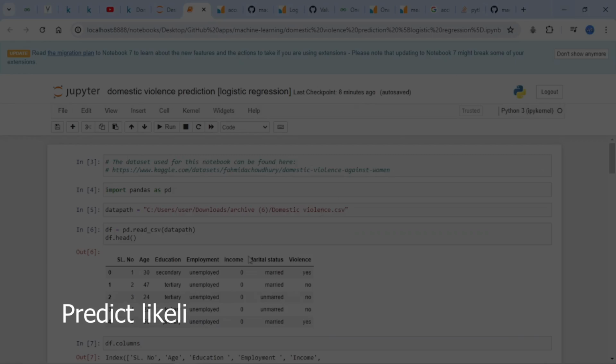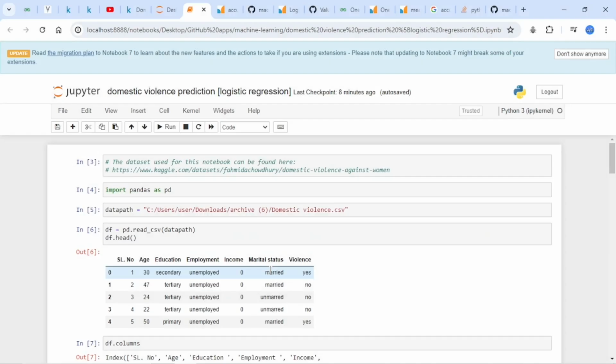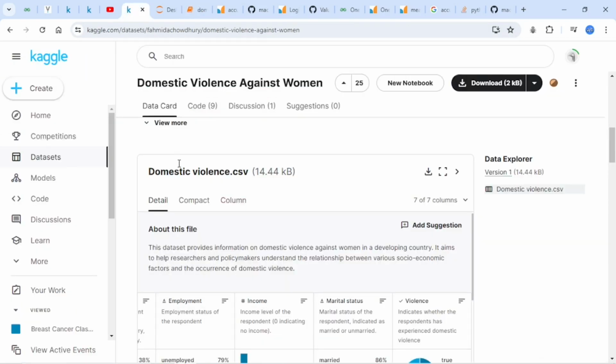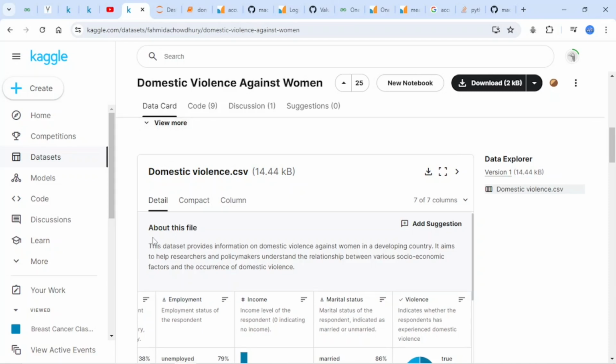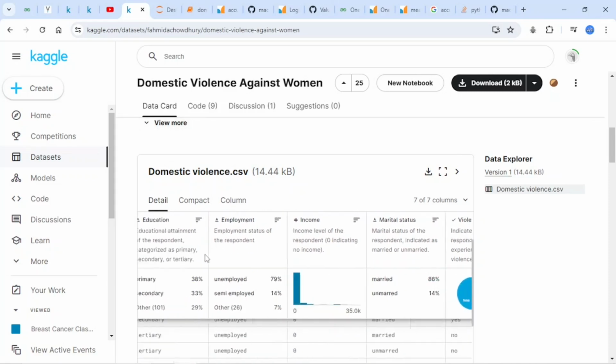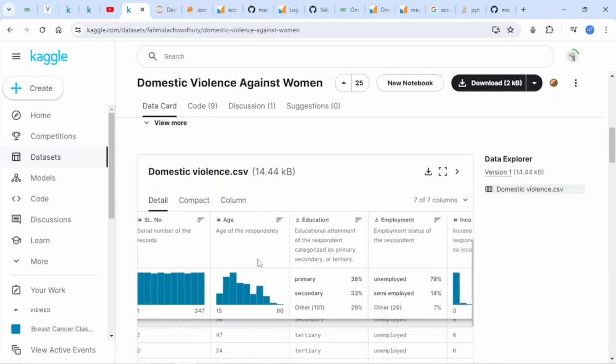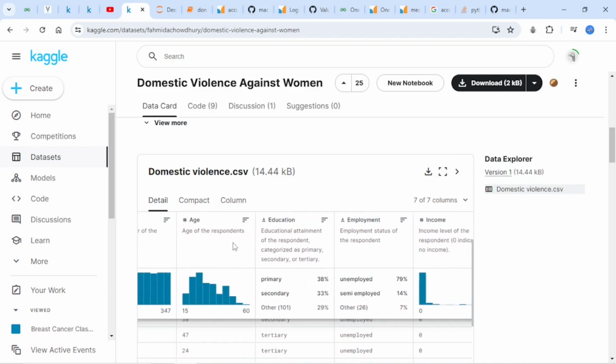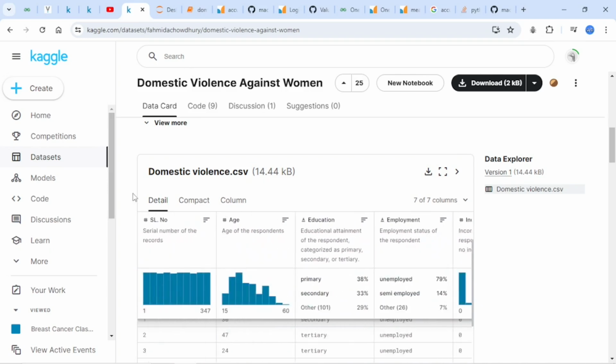So today I've been working on this notebook. This is a model that predicts the likelihood of domestic violence using this data set here. This is a data set on Kaggle, and it predicts based on different factors.